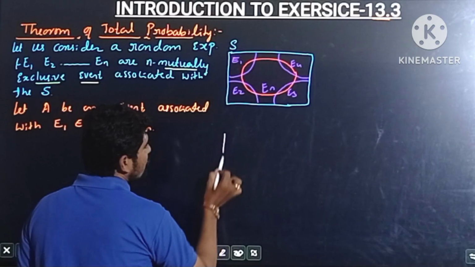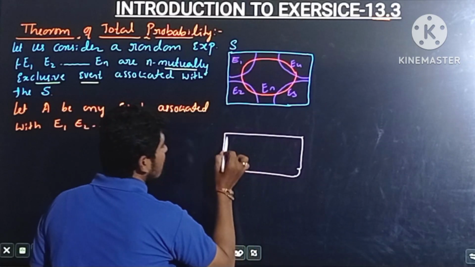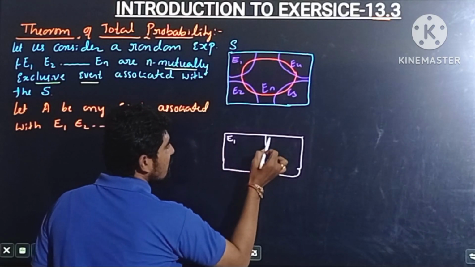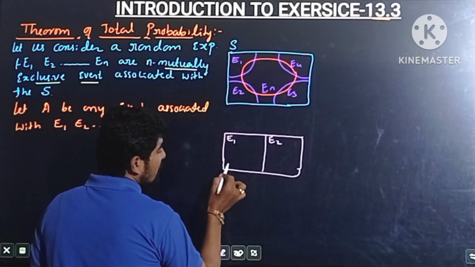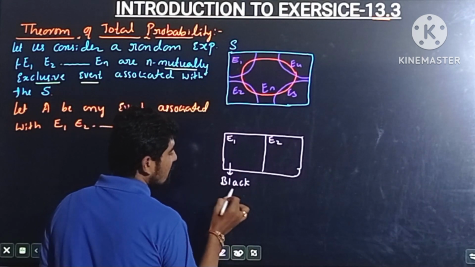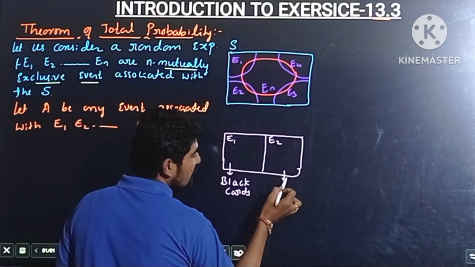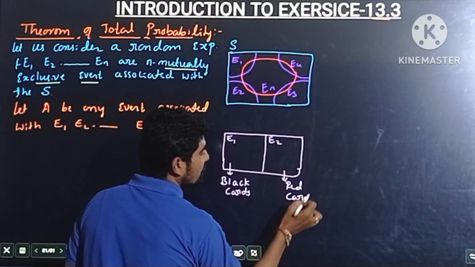Let us consider one small example here. Suppose E1 is one event and E2 is another event. E1 is the event of getting a black card, and E2 is the event of getting a red card.